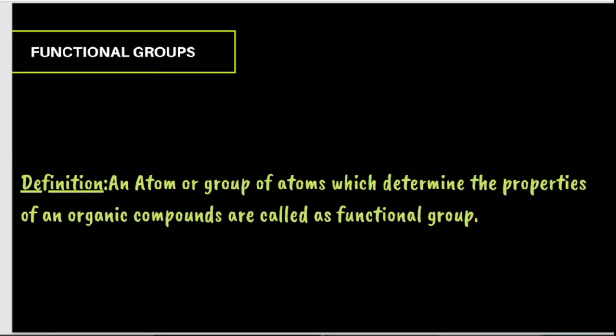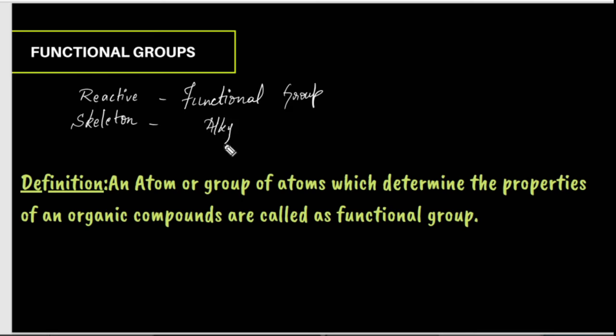Now, what are functional groups? Organic compounds are classified into various families on the basis of their properties. Organic compounds can be divided into two parts: a reactive part and a skeleton part. The reactive part is nothing but the functional group, and the skeleton part is nothing but the alkyl or aryl group.